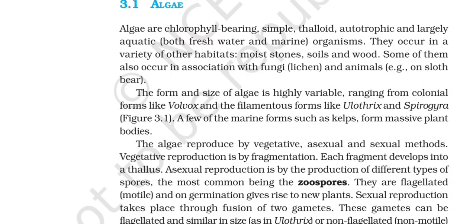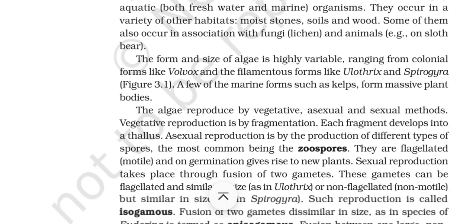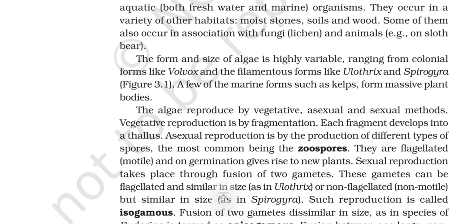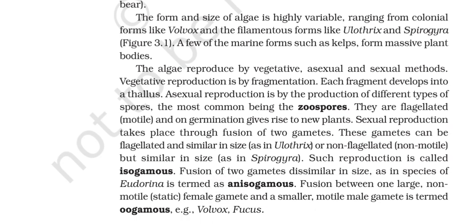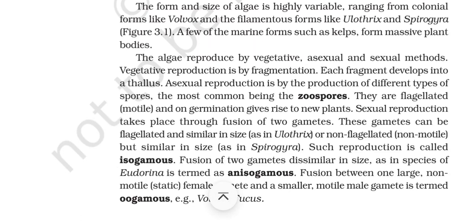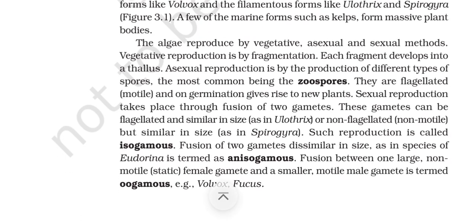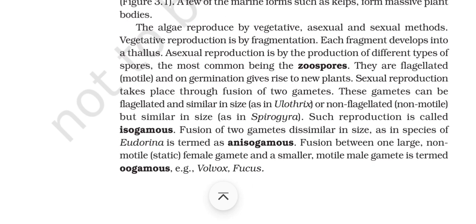3.1 Algae. Algae are chlorophyll-bearing, simple, thalloid, autotrophic, and largely aquatic, both freshwater and marine organisms. They occur in a variety of other habitats: moist stones, soils, and wood. Some of them also occur in association with fungi, as lichen, and animals, for example sloth bear. The form and the size of the algae is highly variable, ranging from colonial forms like Volvox and filamentous forms like Ulothrix and Spirogyra. A few of the marine forms such as kelps form massive plant bodies.